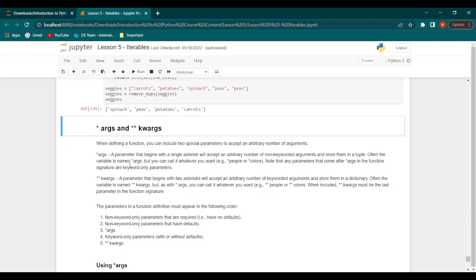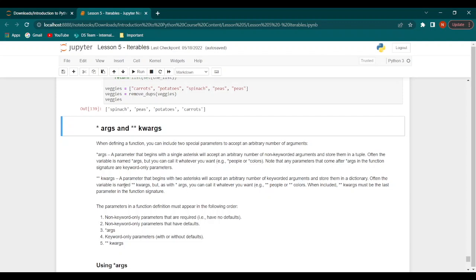Often the variable is named asterisk args, but we can call it whatever we want. For example, we can call it asterisk people or asterisk colors. Now, any parameters that come after this in the function signature are keyword-only parameters.